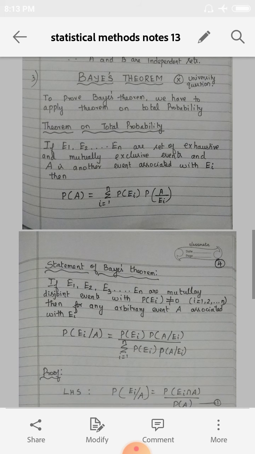If E1, E2, etc. En are a set of exhaustive and mutually exclusive events, and A is another event associated with Ei, then, listen to the condition, P of A is equal to summation i is equal to 1 to n, P of Ei into P of A condition Ei. This statement is called the theorem on total probability.